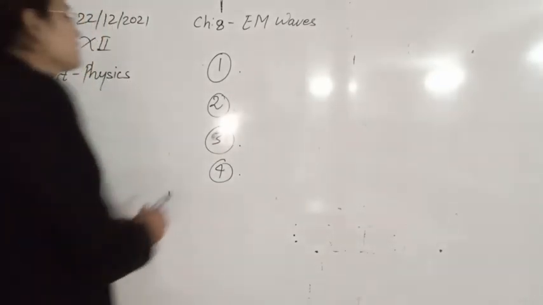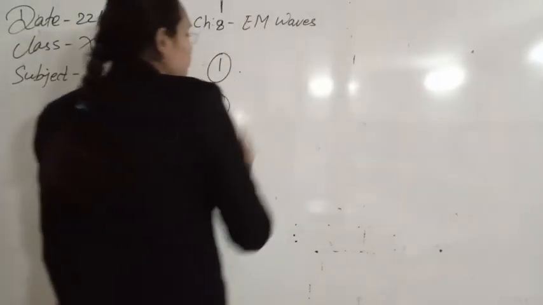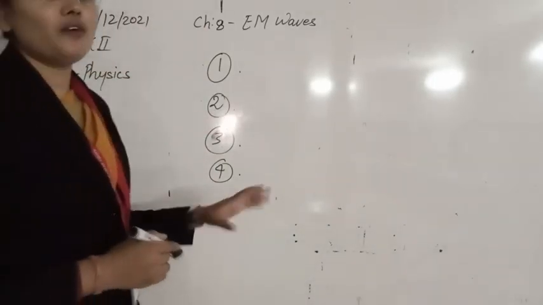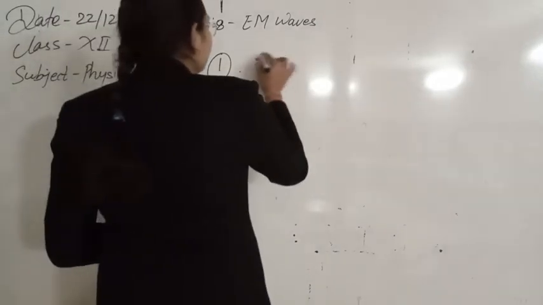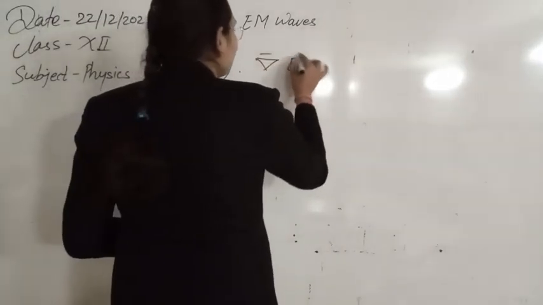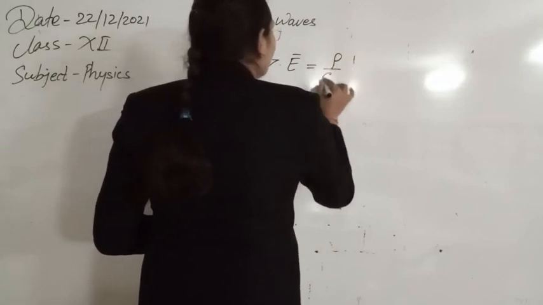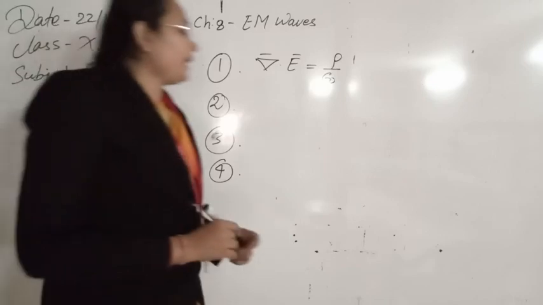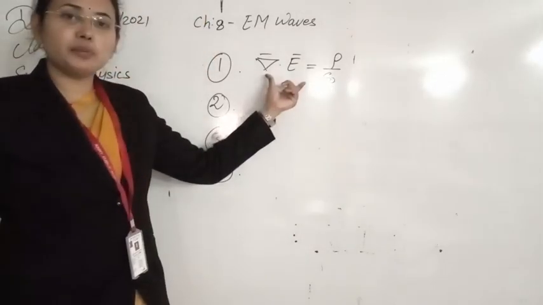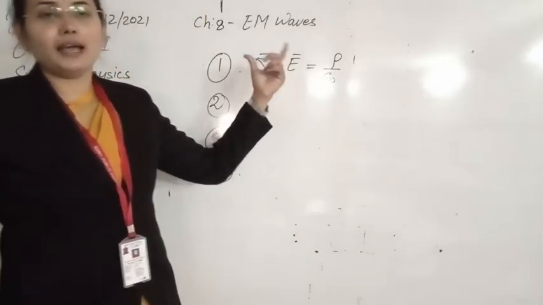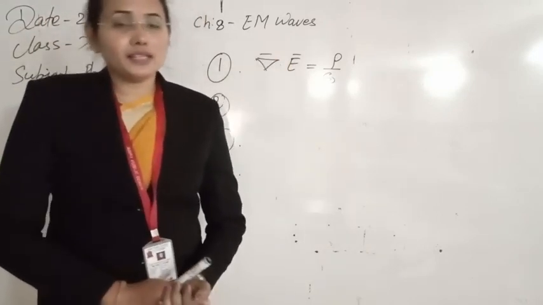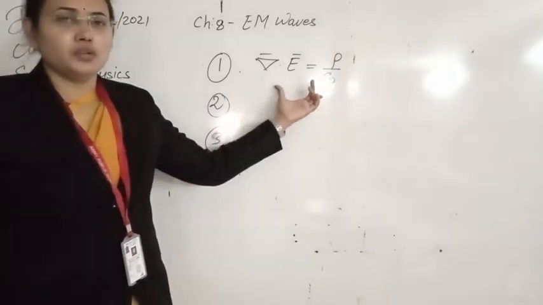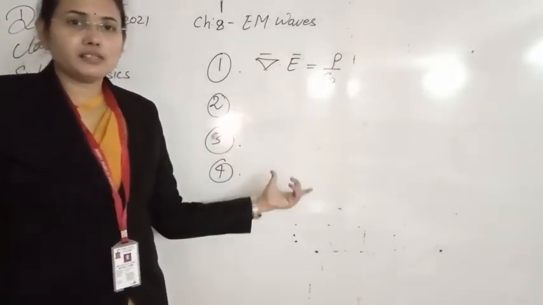So the first law is Gauss law of electrostatics. You know the Gauss law of electrostatics, that can be written in differential form. I am writing this one. That is written as del dot E is equal to rho upon epsilon 0. So this is now the Gauss law of electrostatics. How we can convert this, I have told you in detail using Stokes law and Green's theorem in the classes. A number of times we have discussed this one, so here I am directly using these equations.